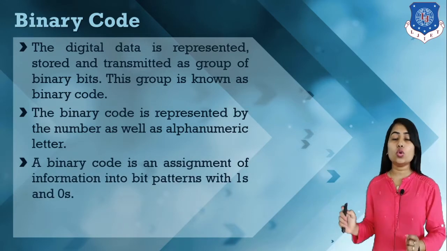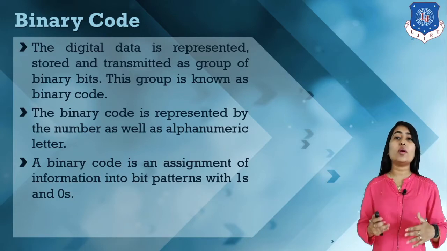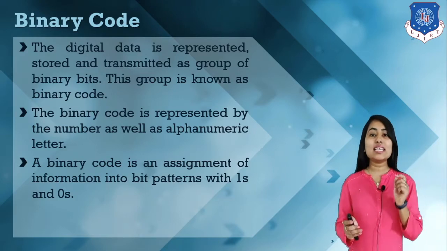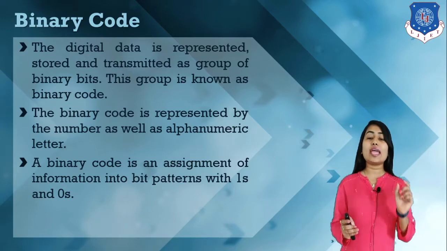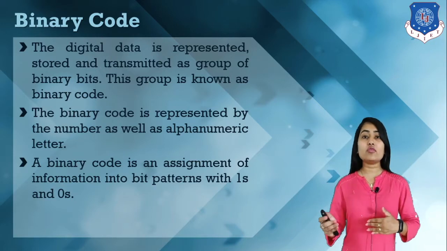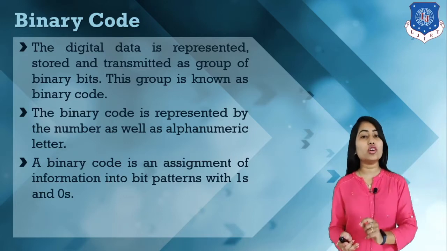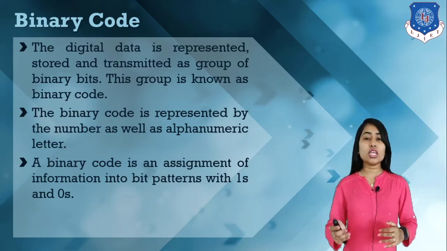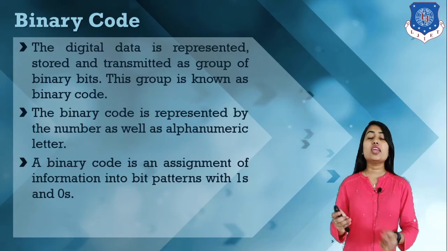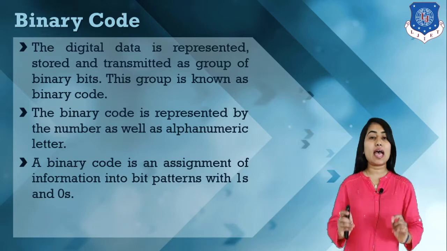A binary code is an assignment of any values, that is numbers or alphabetic letters, in binary values, or bit patterns of zeros and ones. If we represent any alphabetic letter or any number in a 0, 1 format, of any kind, it is known as binary code.